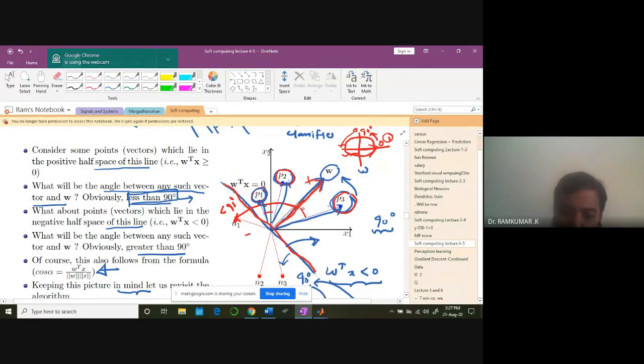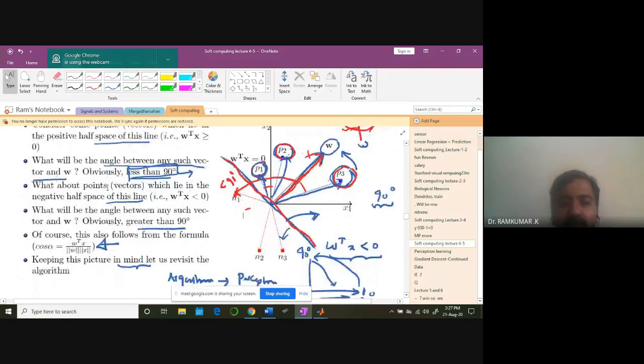Okay, so this is greater than 90 degrees. Greater than 90 degrees I am getting here. That's why all these points are classified as negatives. This is positive, this is negative. What will be the angle between any such vector and what about vectors which lie in the negative half space of this line? W transpose X is less than 0 there.